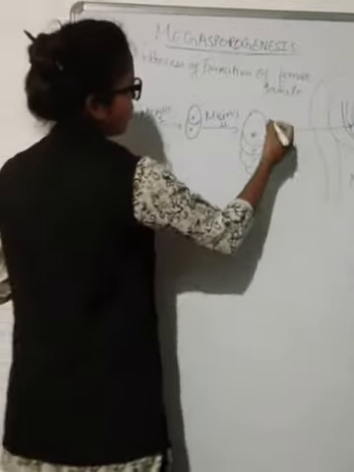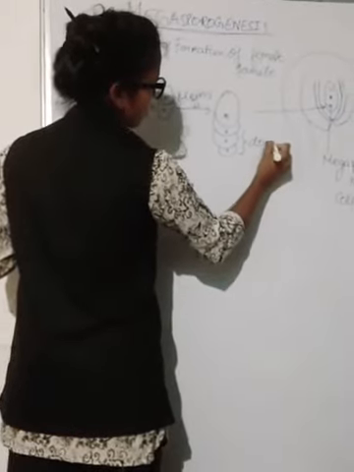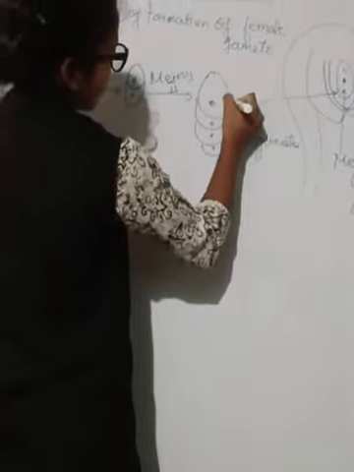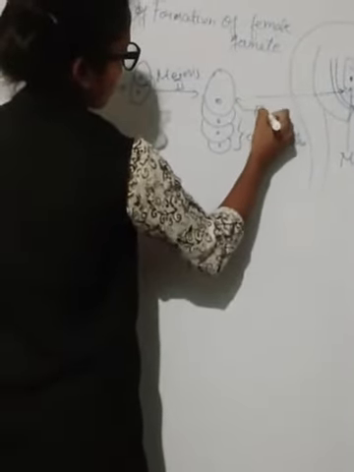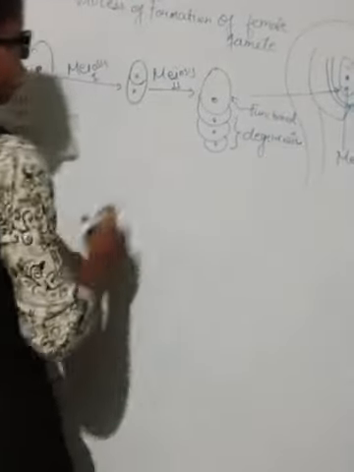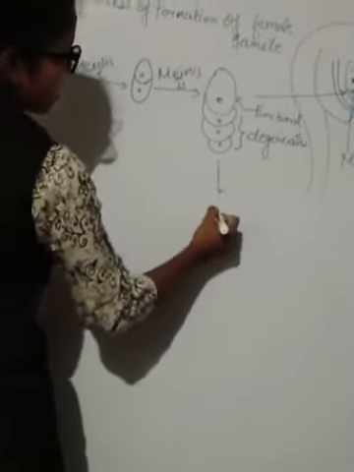We can write here, these 3 degenerate and will not function, and this is the functional megaspore, the functional cell.